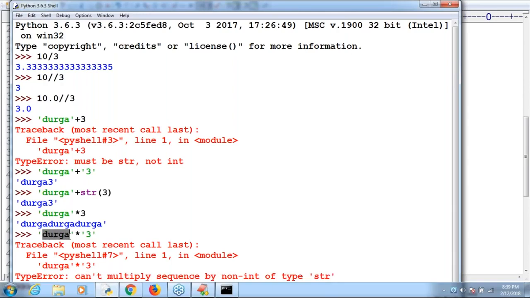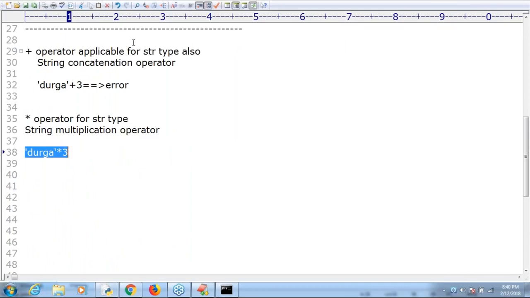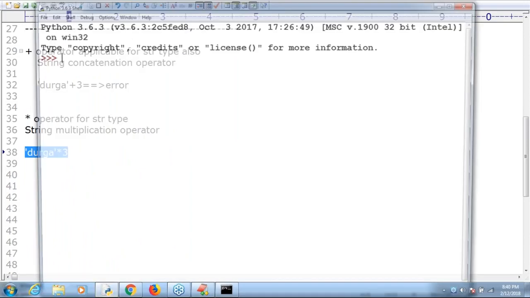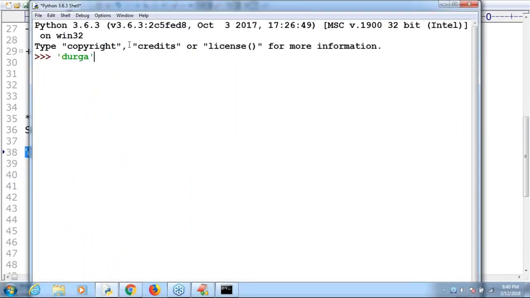This is also one very important rule you people should be aware of. Remember. Now just let me explain here. Observe a bit carefully. I'm taking Durga into 3.0. Can you please tell what the answer? Yes, good. The error is very clear: it is always expecting int type only, but you are taking 3.0.